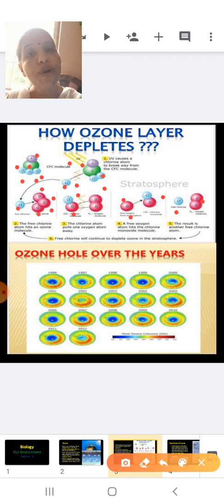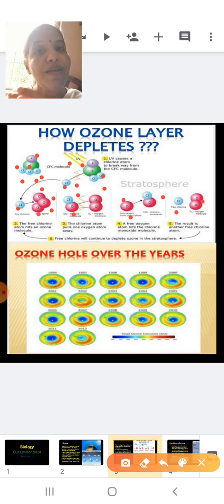So what does this chlorine do now? The chlorine will again search for an ozone molecule. After it finds an ozone molecule, it steals one of the oxygens from the ozone to form chlorine monoxide. After it forms chlorine monoxide, it keeps searching for an atomic oxygen.